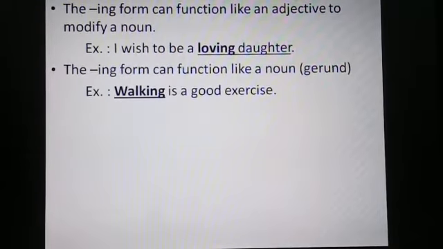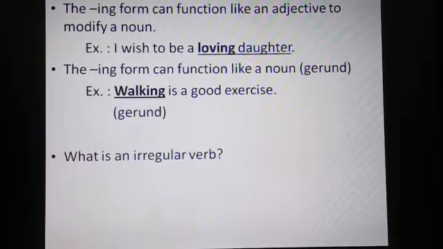Walking is a good exercise. Now, as you can see on the screen, walking, walk plus ing, is a present participle form, an ing verb. But here in this sentence, it is working as a noun. Walking is a good exercise. So here it is a gerund.